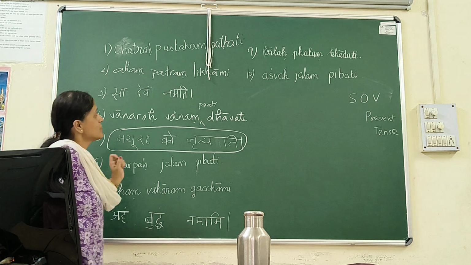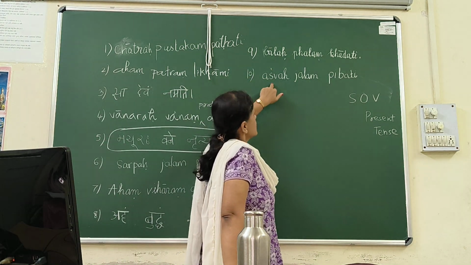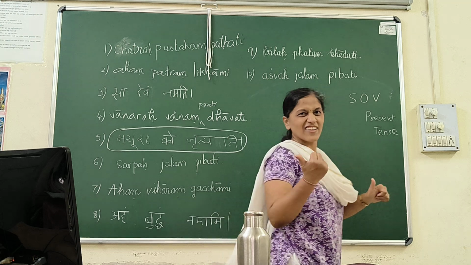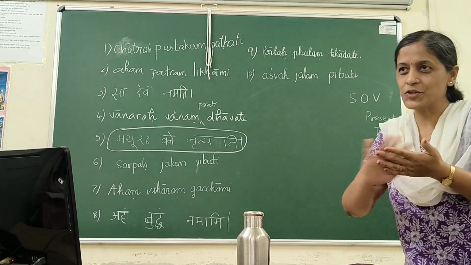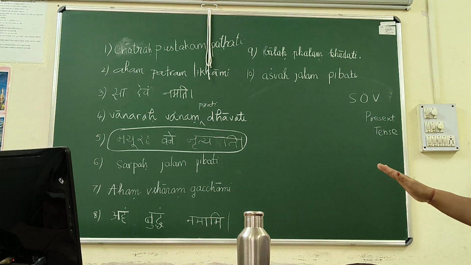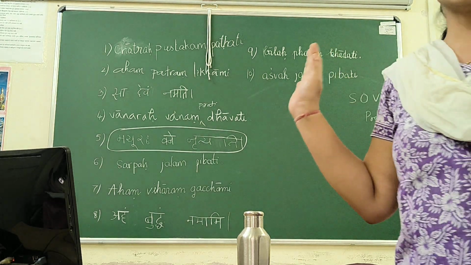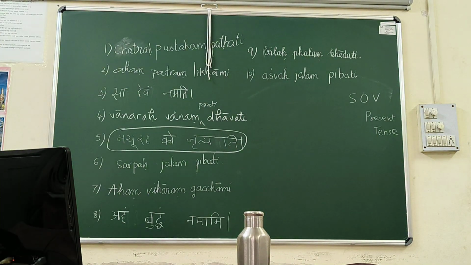First person singular. Third person singular. So it is either third person singular or first person singular. No one has written dual, no one has written plural, no one has written second person. So all the sentences written on the board are either first person or third person and in singular.